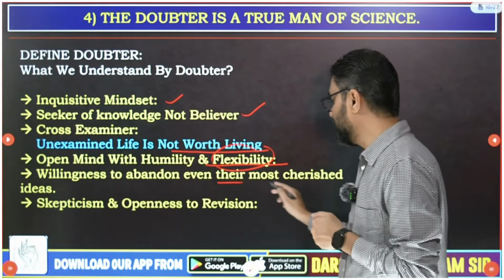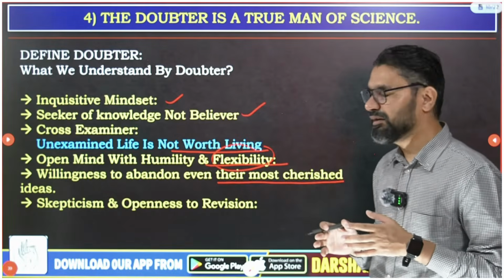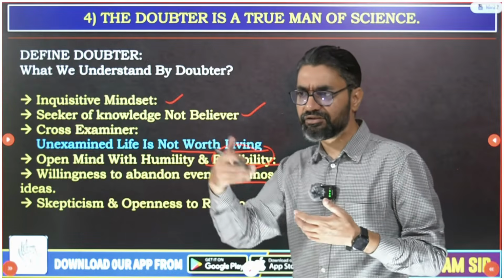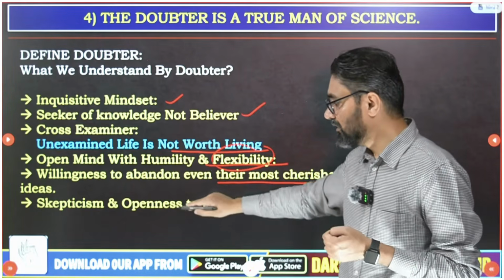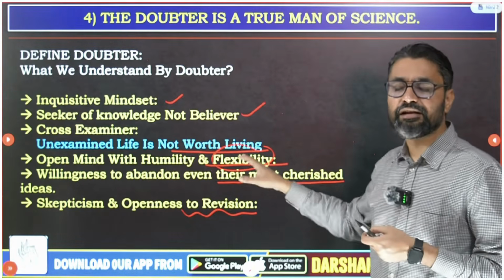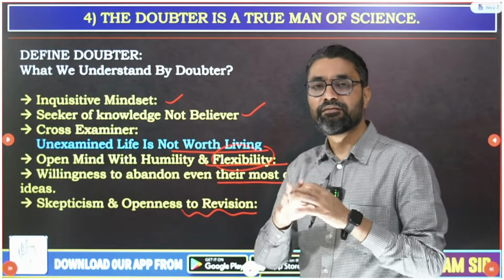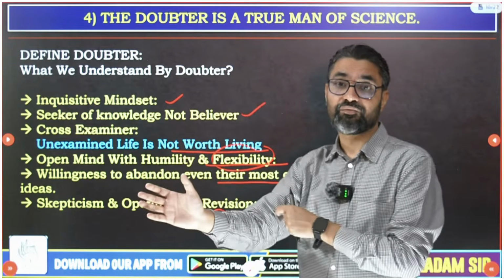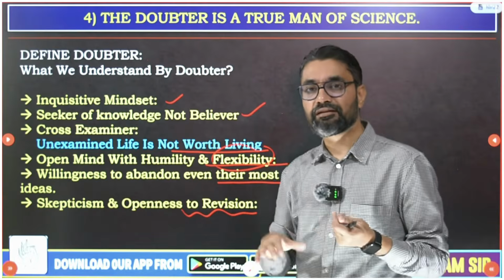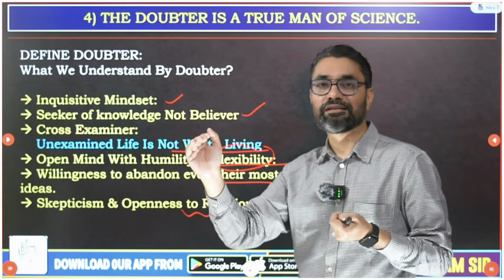Then willingness to abandon even their most cherished ideas. You should have willingness to abandon your most cherished ideas, if someone is coming with a better explanation. And this skepticism and openness to revision is what scientists should have. Only when scientists have such a mindset, and do not become adamant about their ideas, can they be a true man of science, and it will lead to better and better science. So what replaces science? Science is replaced by better science, and that's why science only advances.